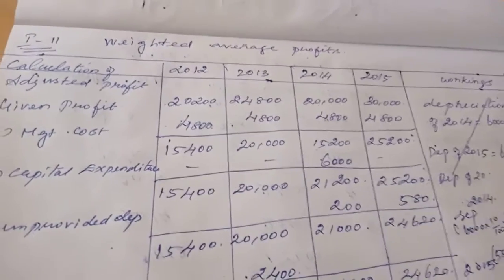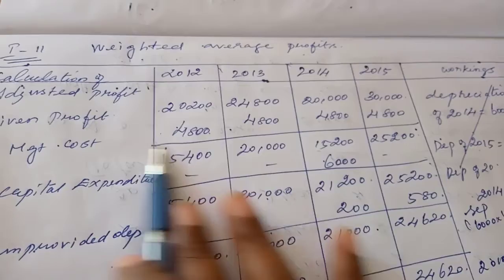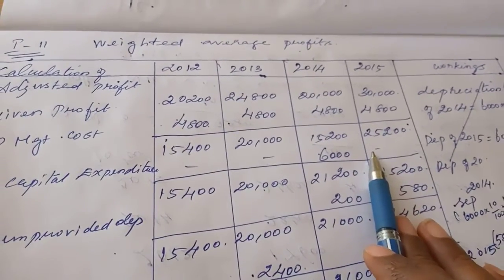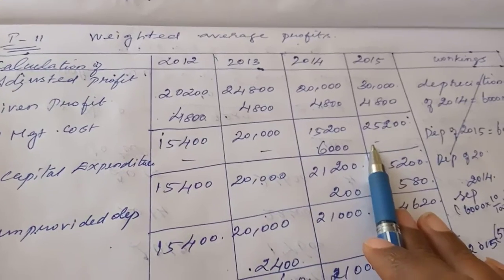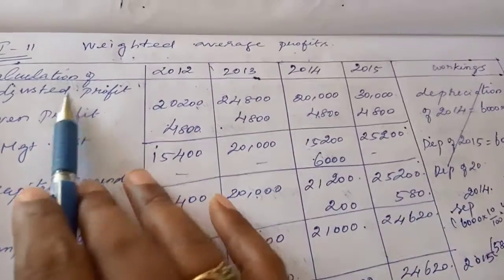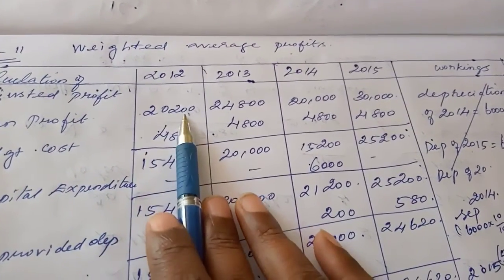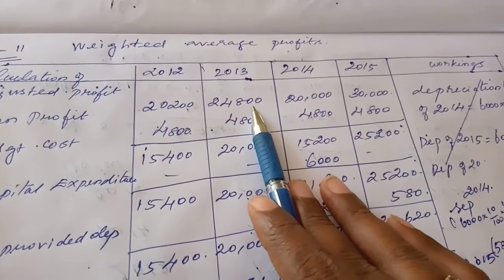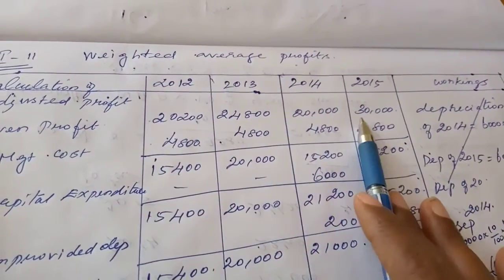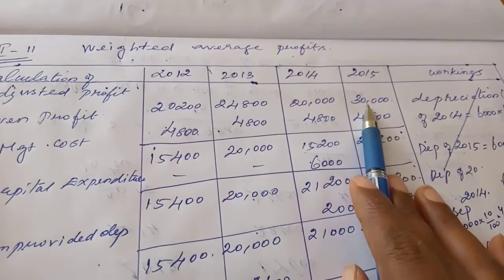See, this is the adjustment table in your sum. The 3 points we have to adjust before we calculate our goodwill. The adjusted profit starts with 20,200, 24,800, 20,000, 30,000. All these sums they have already given in your question.